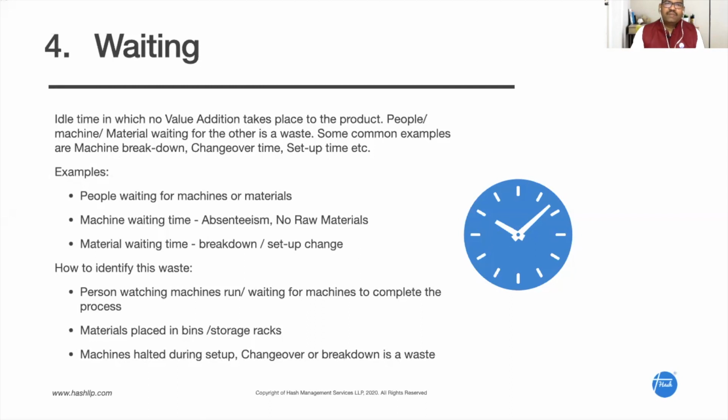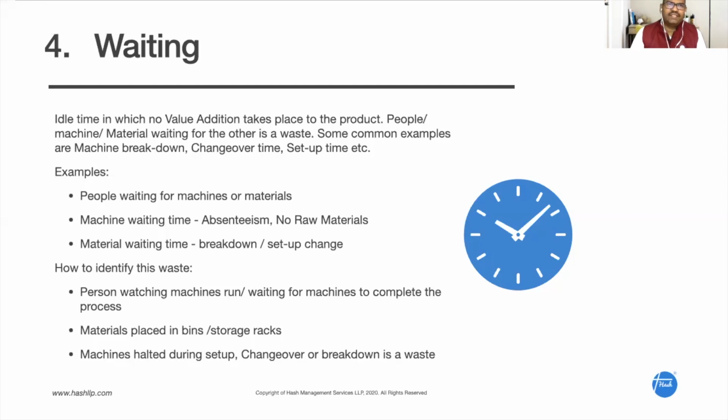And similarly, if there is absenteeism, for example, the person is not there, but the machine is available and the material is available, right? In case the company decides not to run production for that particular product on that day, both these resources are waiting for the person, right? So there is a waiting waste.